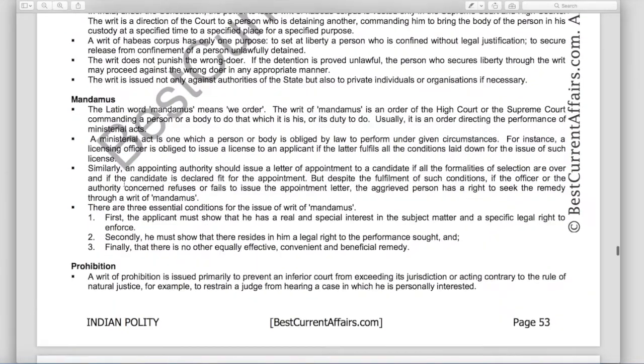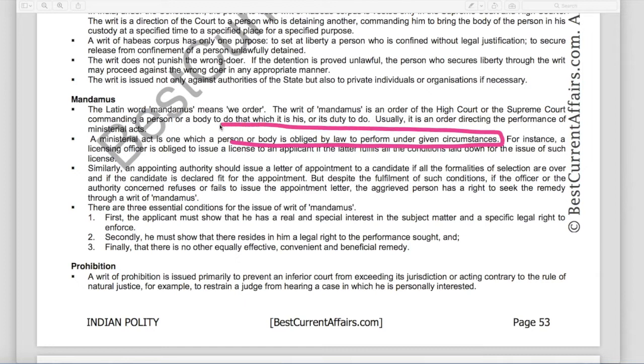Here it is mentioned the writ of mandamus. The writ of mandamus is an order of a high court or a supreme court commanding a person or a body to do which it is his duty to do. Usually it is an order directing the performance of ministerial acts. A ministerial act is the one which a person or a body is obliged by law to perform under the given circumstances.